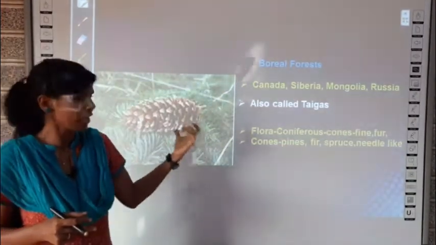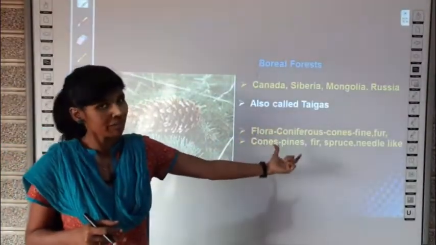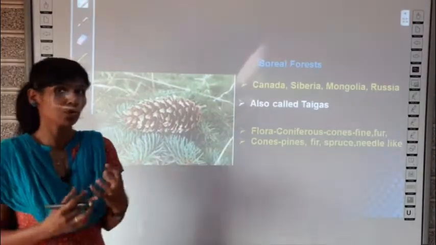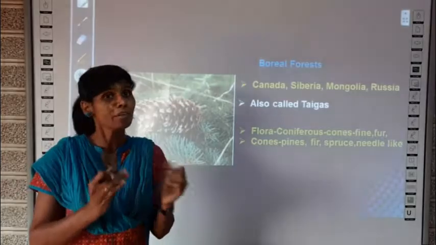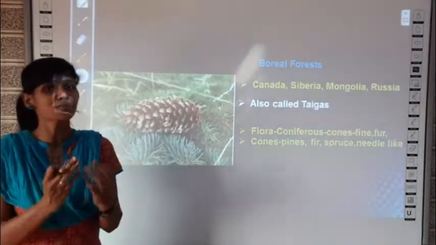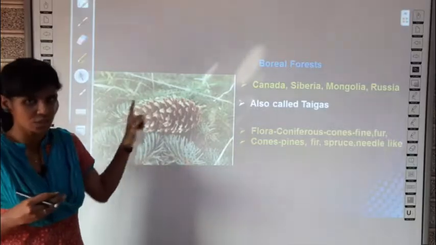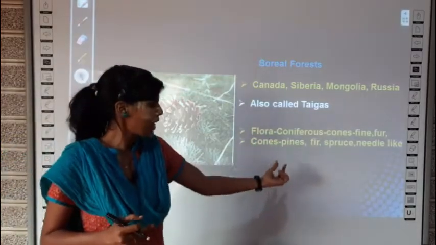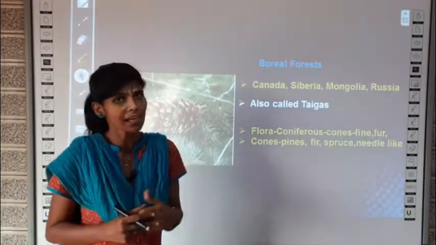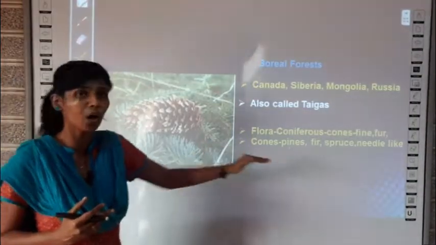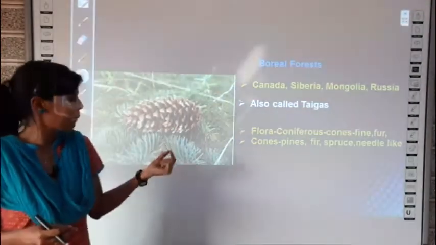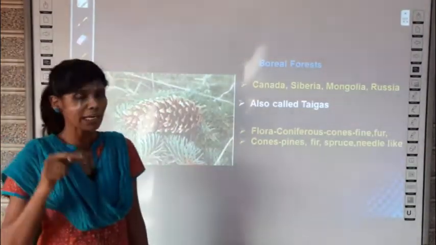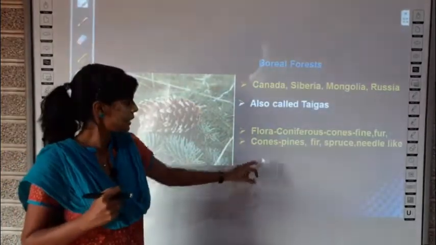What is the plant present? Already I told you, they are called coniferous plants. Why? Because they can produce cones. So what is a coniferous plant? Coniferous forest means a forest will have coniferous trees, which means a plant which can bear cones. If some plant can bear such a structure, then it is called a coniferous plant. What are the examples? Pine, fir and spruce plants are examples of coniferous plants because they all produce cones. Generally cone bearing plants will have needle like leaves. They are not like the normal leaf shape with leaf blade. They appear like needles.